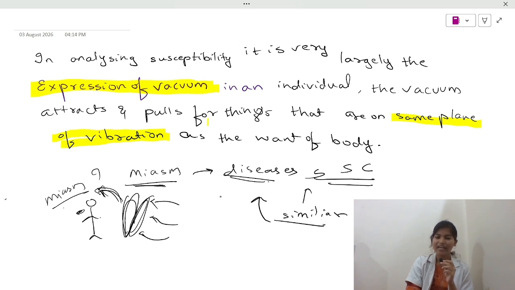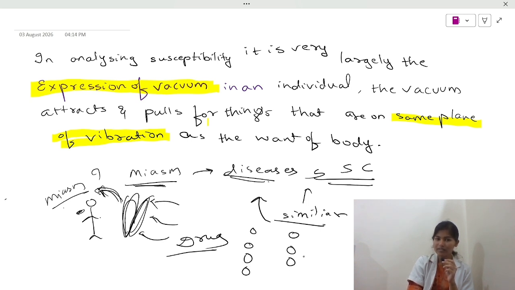You must have got an idea of how homeopathic medicines actually work, right? What do we do in homeopathy? We do drug proving, and through drug proving we come up with certain symptoms. And when a patient comes, we match the symptoms of the patient with the symptoms of the drug. So what are we doing here?